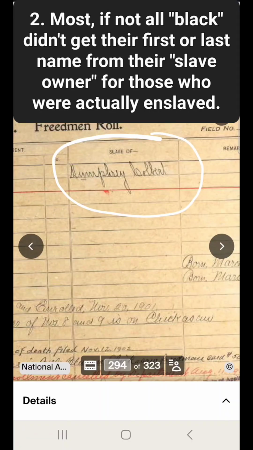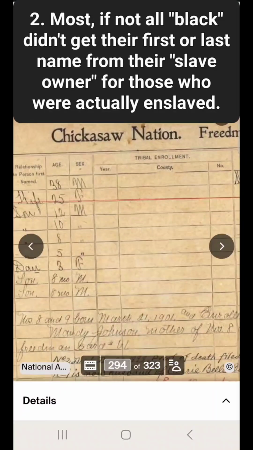So this part here in part 2 dispels that black people who experienced slavery got their last name from their quote unquote slave owner. In part 1, I showed that not all black people were or experienced slavery. So let me get my marks off of there.